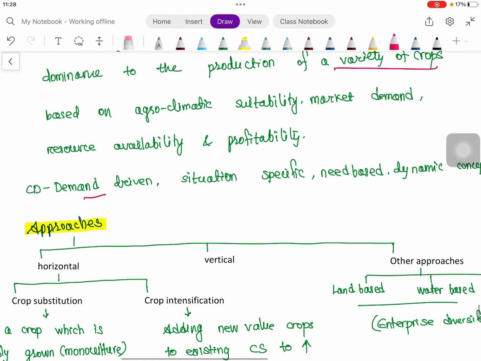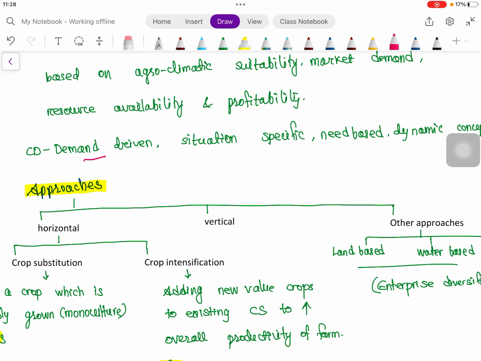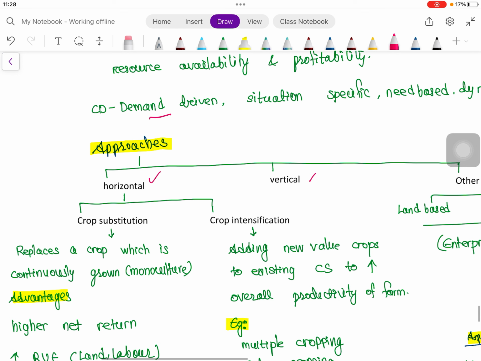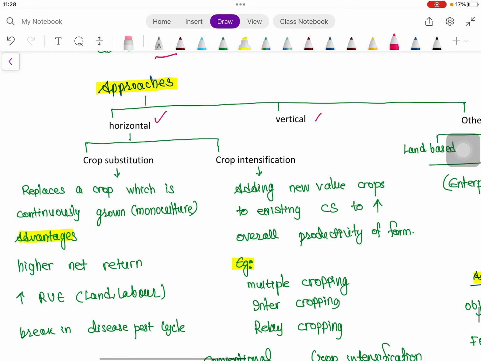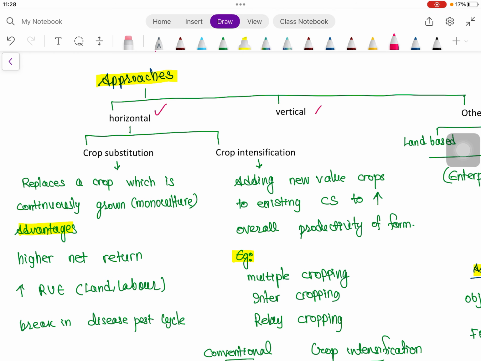Then what are the approaches of crop diversification? First one is horizontal approach, then vertical approach, then other approaches. In horizontal approaches, we go for crop substitution and crop intensification. Crop substitution is when we replace a crop which is continuously grown, that is a monoculture.